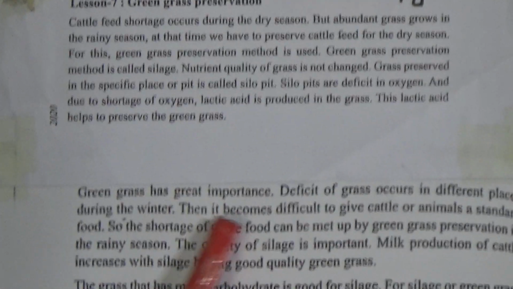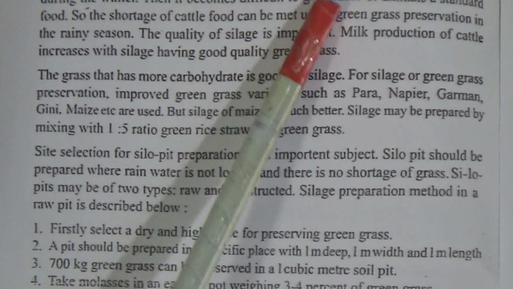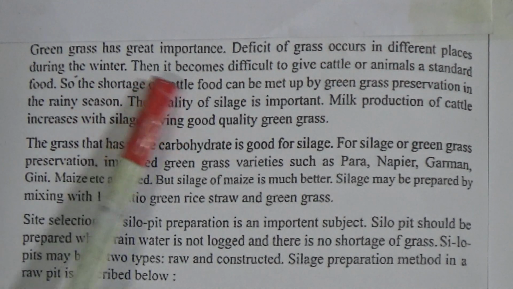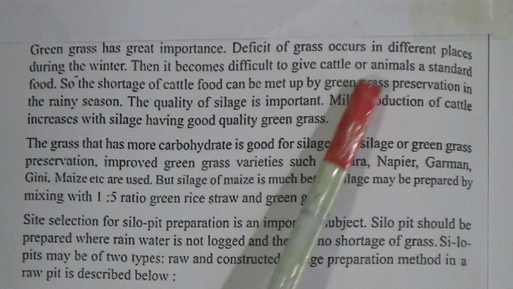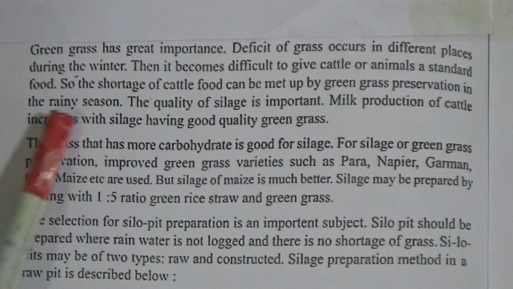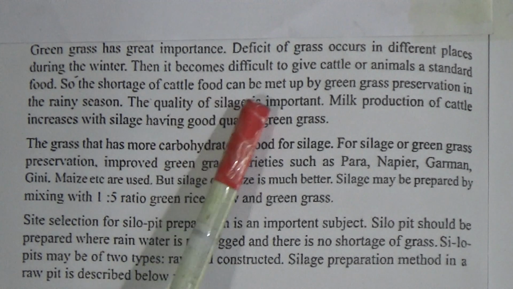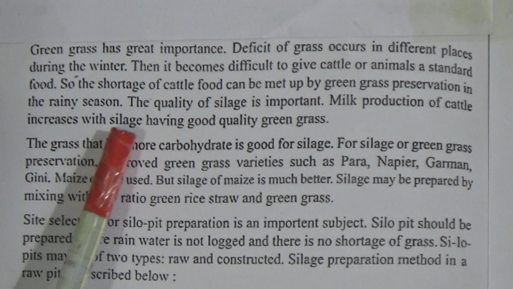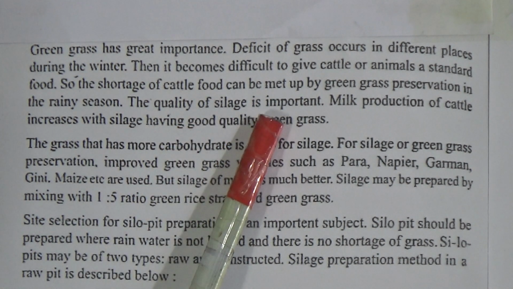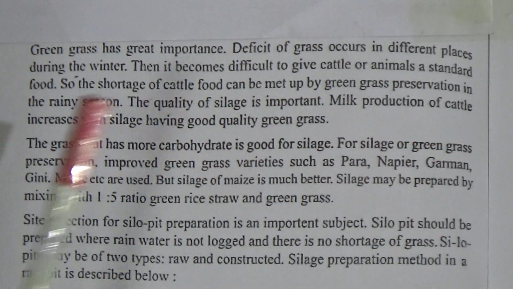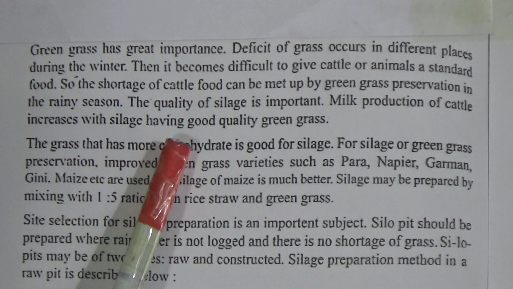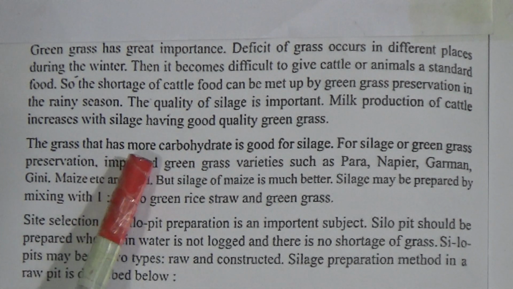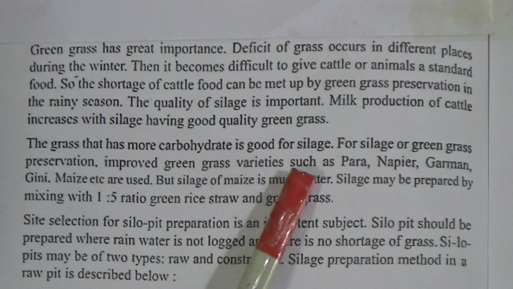Green grass has great importance. A deficit of grass occurs in different places during the winter. Then it becomes difficult to give cattle or animals standard food. So the shortage of cattle food can be made up by green grass preservation in the rainy season. The quality of silage is important. Milk production of cattle increases with silage made of good quality green grass. The grass that has more carbohydrate is good for silage.